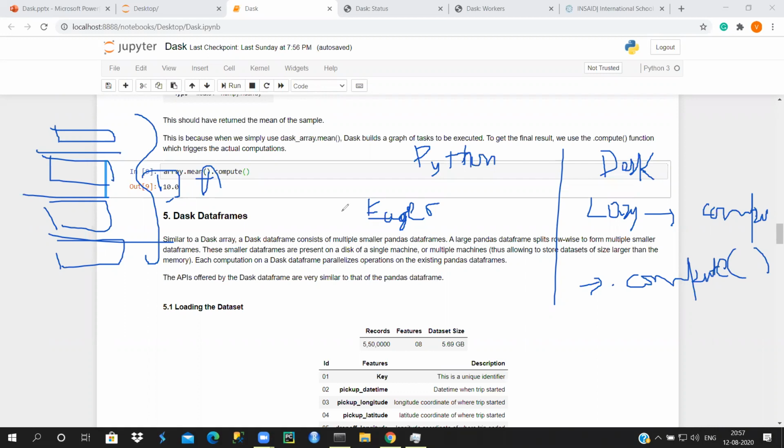So that's the difference: there's an eager evaluation happening in Python and a lazy evaluation happening in Dask. Okay, is that clear? Okay, great.